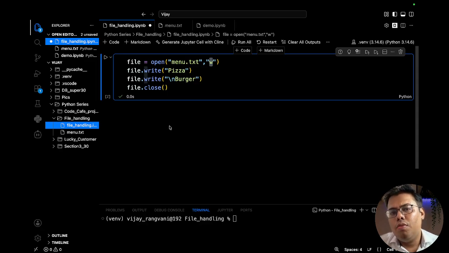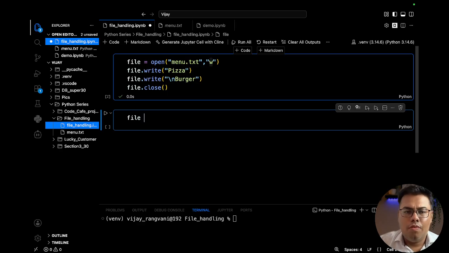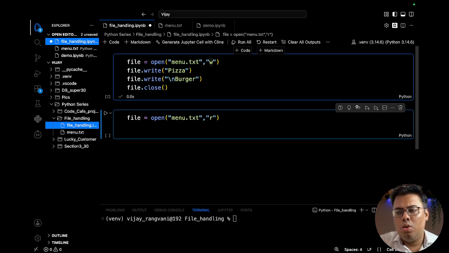Now let's say I want to read this one, the operation is quite simple. We will have file equal to open. This is the standard way to open a file, and what operation we want to perform, we mention in the second parameter. So menu.txt is the file name that we want to open, and this time we want to read it. And we want to print the output, so we do a print of file.read, whatever we read from the file, we want to print it.